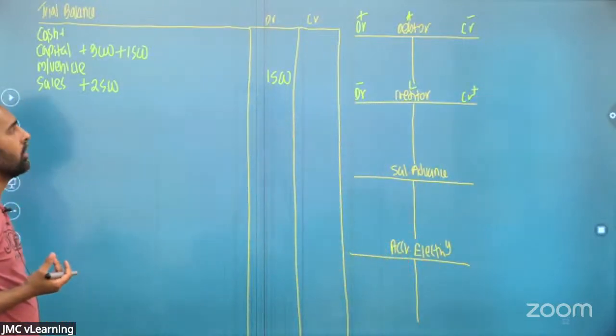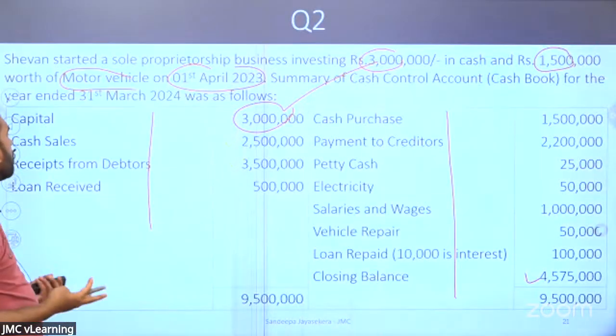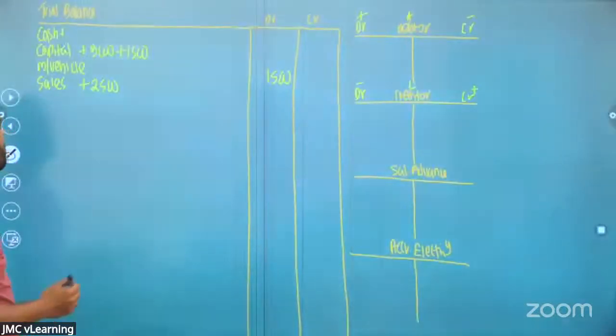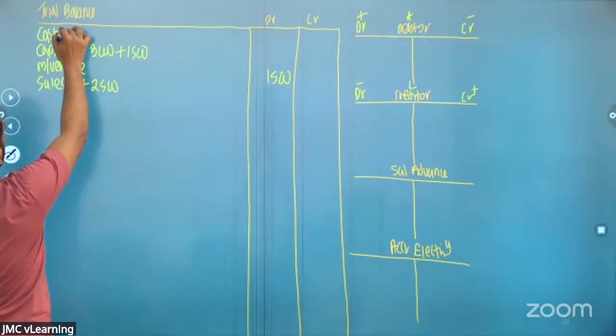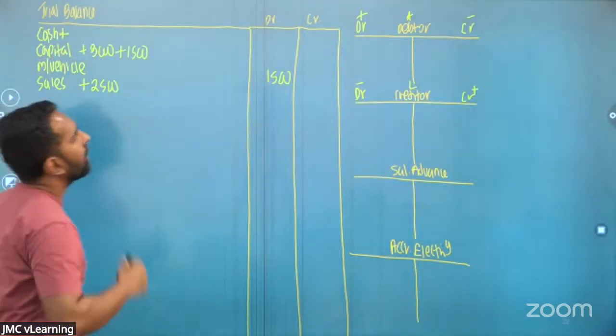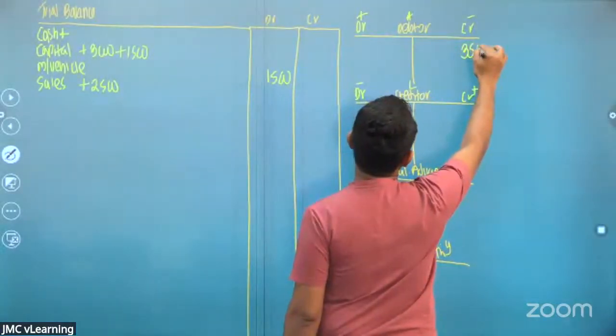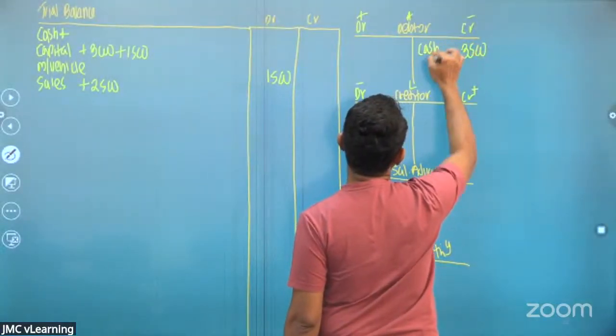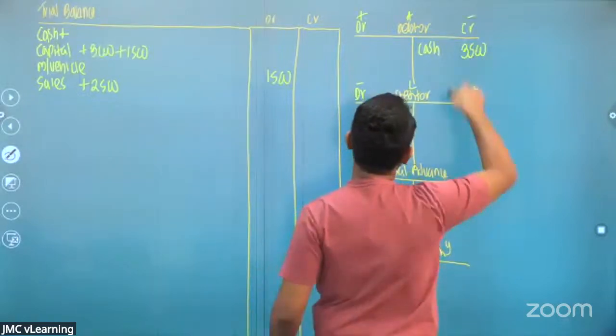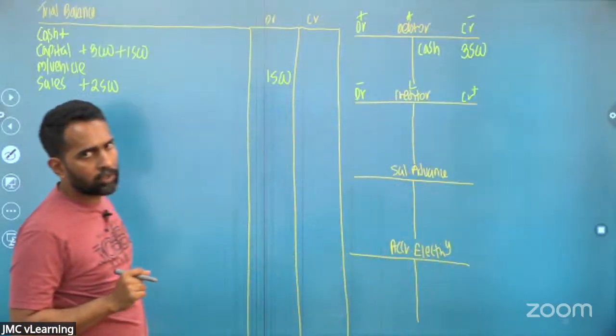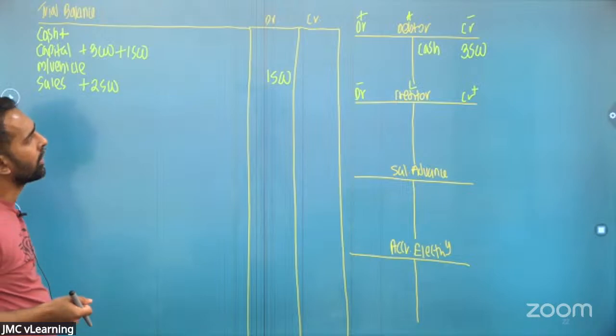You all know. Right. You are receiving cash from the debtor. When you receive cash from the debtor, cash will increase. Debtor will come down. So debtor will be credited 3,500 as cash. Cash goes up, debtor comes down. Right.